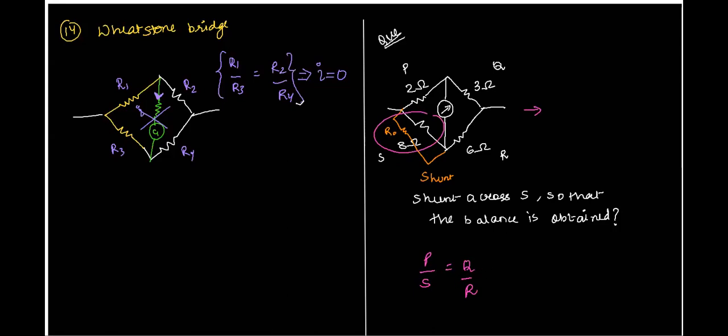What is Q by R looking like? 3 is to 6 is looking like 1 is to 2. Correct? Yes, sir. So we want the ratio of P is to S to be equal to 1 is to 2. Am I clear? Yes, sir. Okay, let's do that. Do it in your copy, Atul. Meanwhile, I'm doing it here.